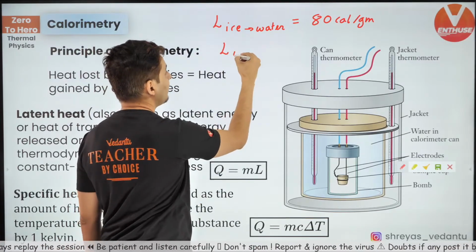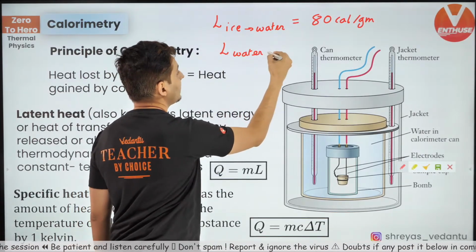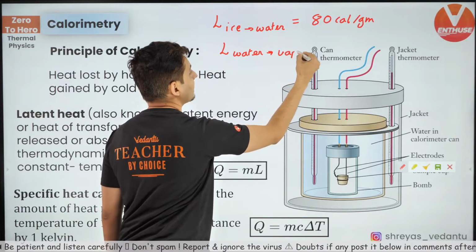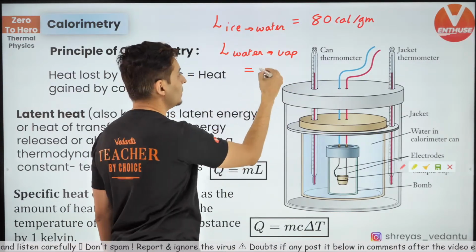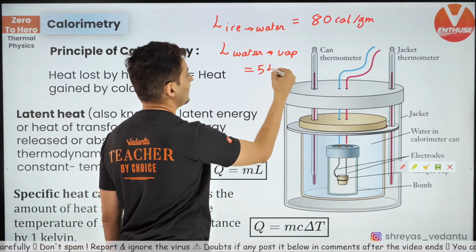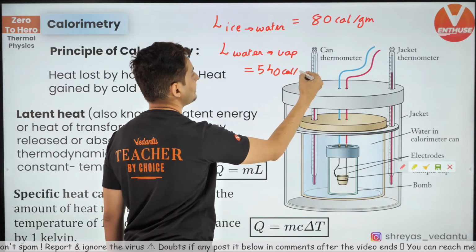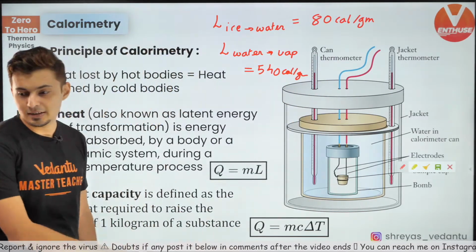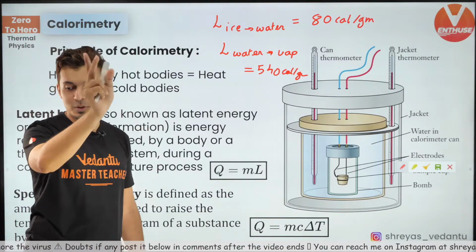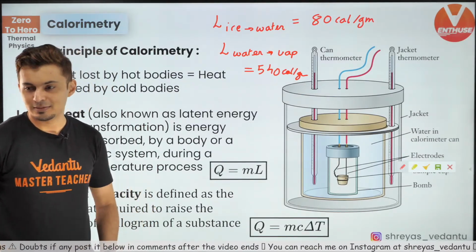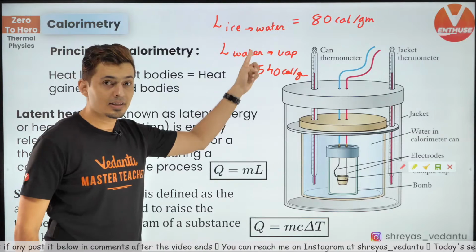The latent heat for converting water into vapor, that value is 540 calories per gram. A lot of you get confused between the two. Be careful, okay? So this is the value.